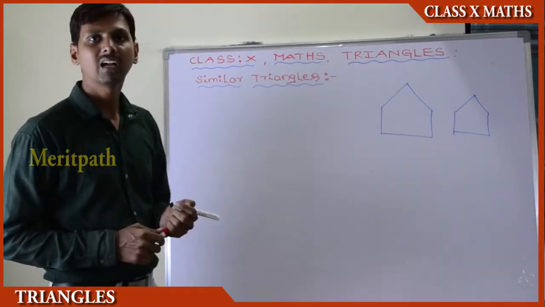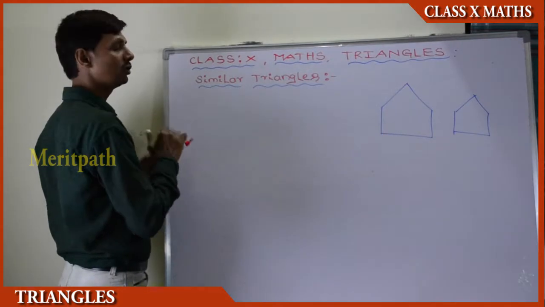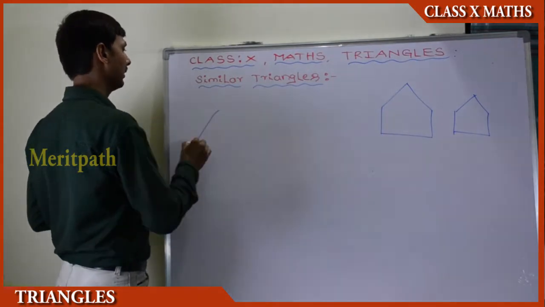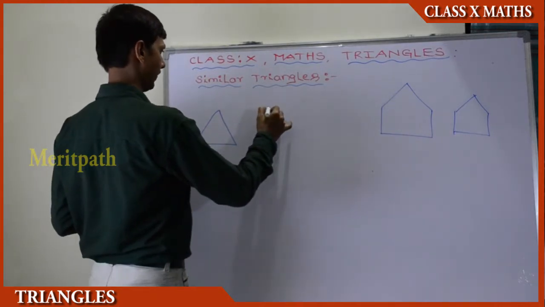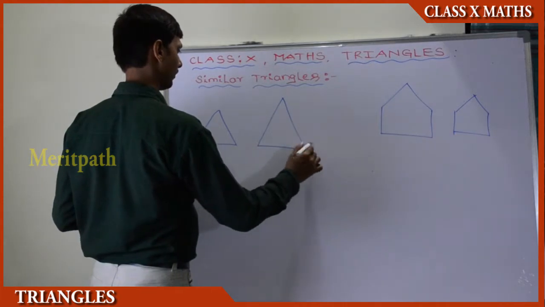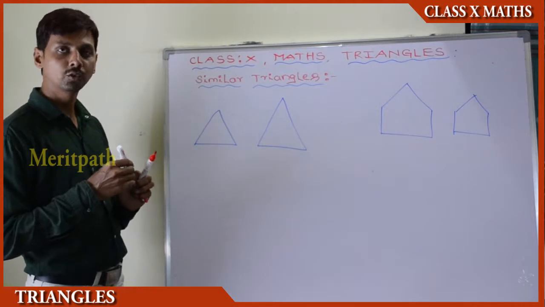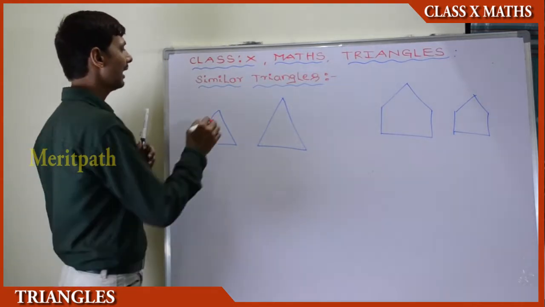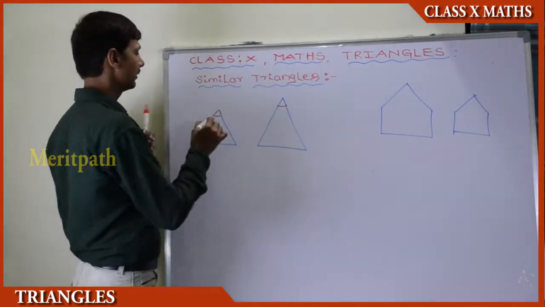Now coming to the triangles, if two geometrical figures, that is two triangles ABC and PQR, are said to be similar, they are having equal angles.